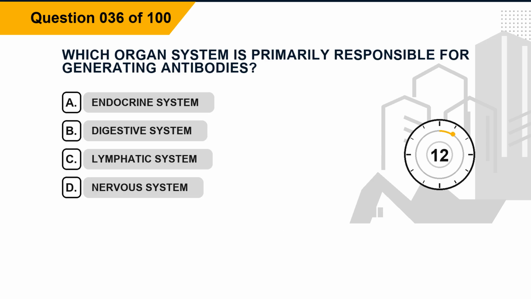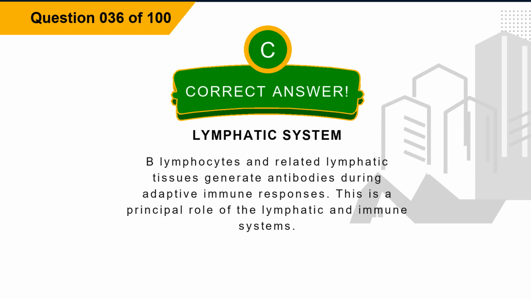Question 36. Which organ system is primarily responsible for generating antibodies? Option A, endocrine system. Option B, digestive system. Option C, lymphatic system. Option D, nervous system. The correct answer is option C, lymphatic system. Explanation: B lymphocytes and related lymphatic tissues generate antibodies during adaptive immune responses. This is a principal role of the lymphatic and immune systems.